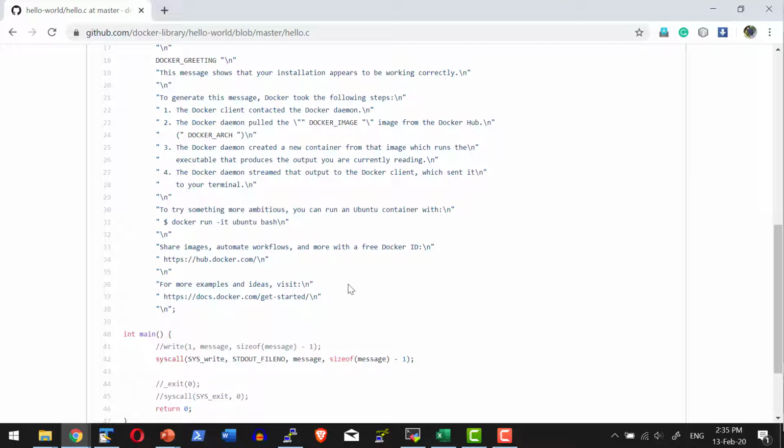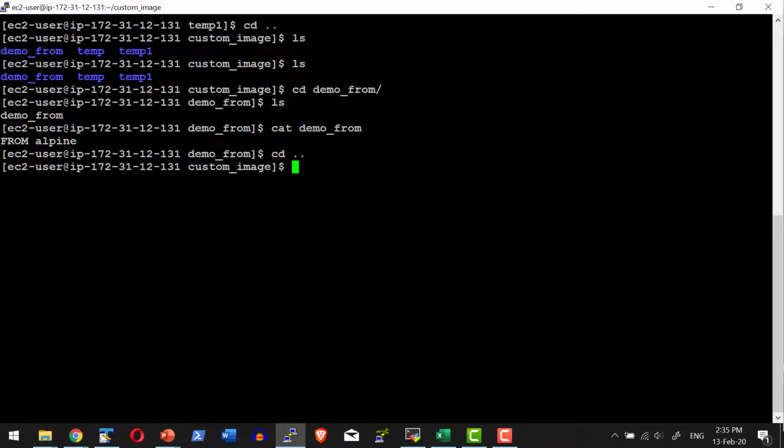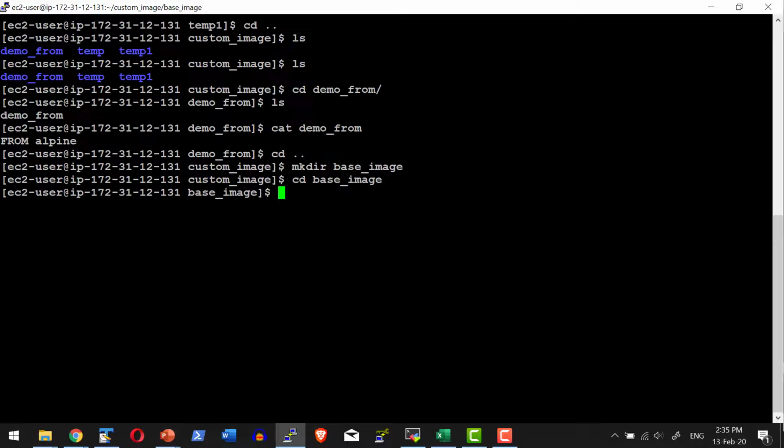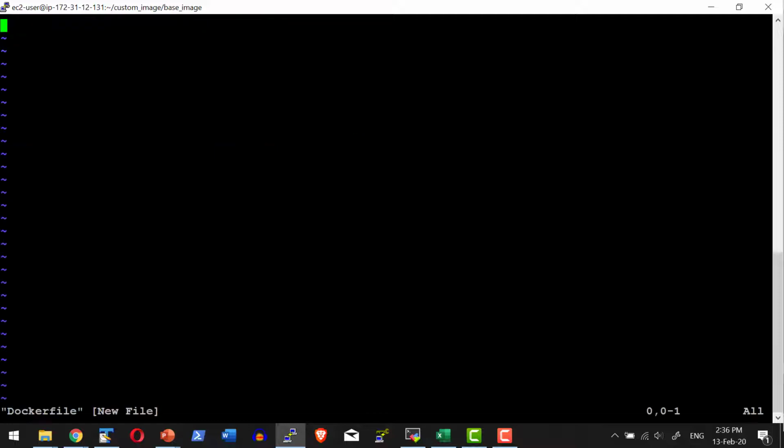For that, I'm going to create a sample Dockerfile. Let's do that as a separate project. Let me go ahead and create a directory and get into the directory. Within the directory, I'm going to create a Dockerfile. This time I will name the file Dockerfile, with a capital D, so that I don't need to mention the file name explicitly.